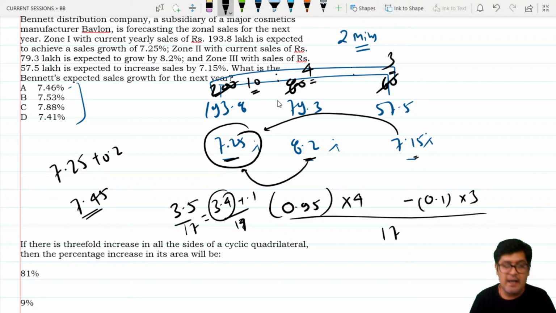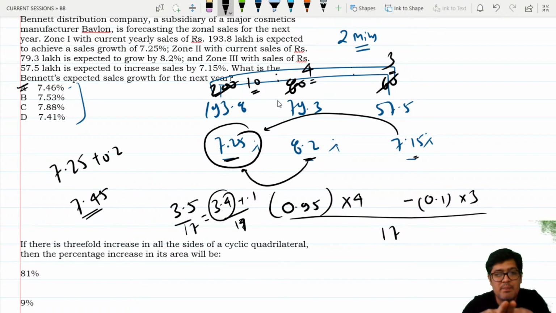If this is not clear, let me know. I'll repeat the entire process for you. I see answer options being very close. That is not the cause of concern. Answer options are close because the percentage changes are very close. This process is called deviation approach, beta.